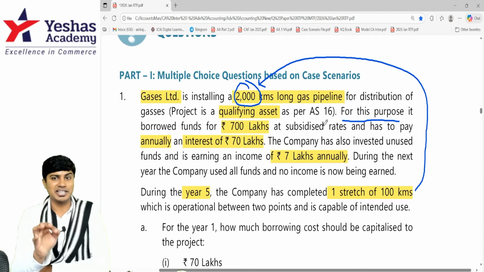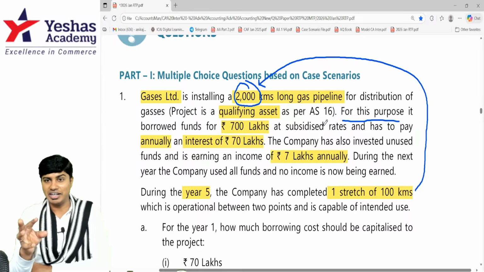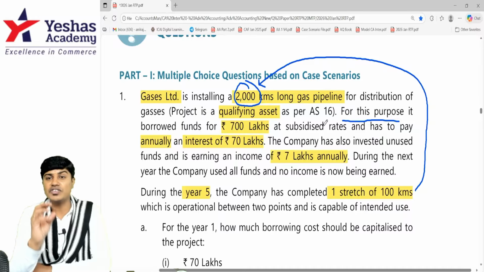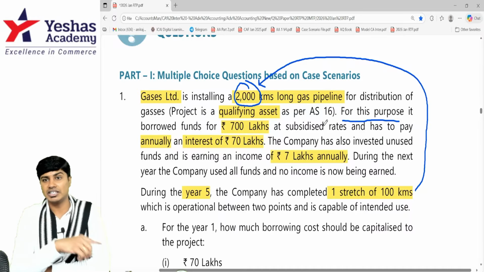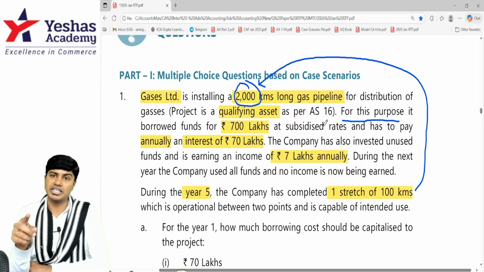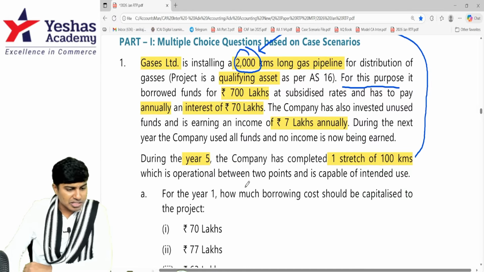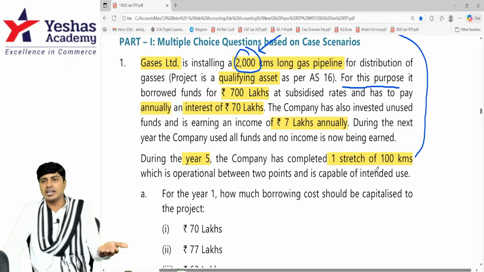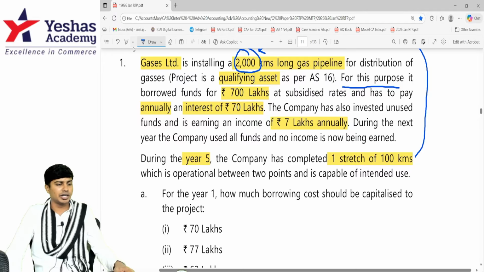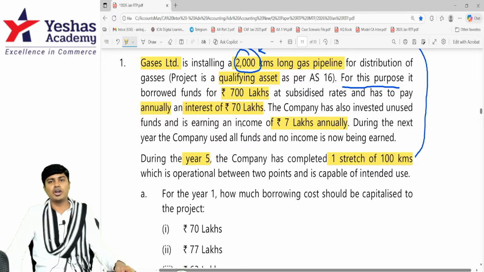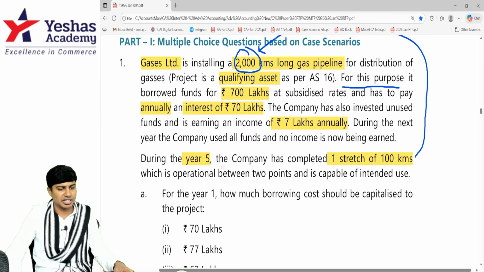First year, 70 minus 7, 63. Second year, 70. Third year, 70. Fourth year, 70. Fifth year, out of 70 lakhs, 5% will be charged to revenue, 95% will be charged to the asset. Then, once the asset is operational between 2 points and is capable for its intended use, they are convincing us that the asset is ready for its intended use as per Accounting Standard 10. Borrowing cost capitalization as per Accounting Standard 16 has to stop.